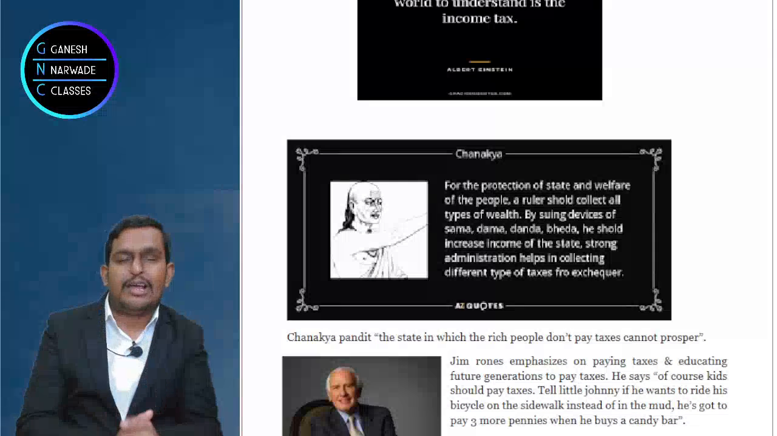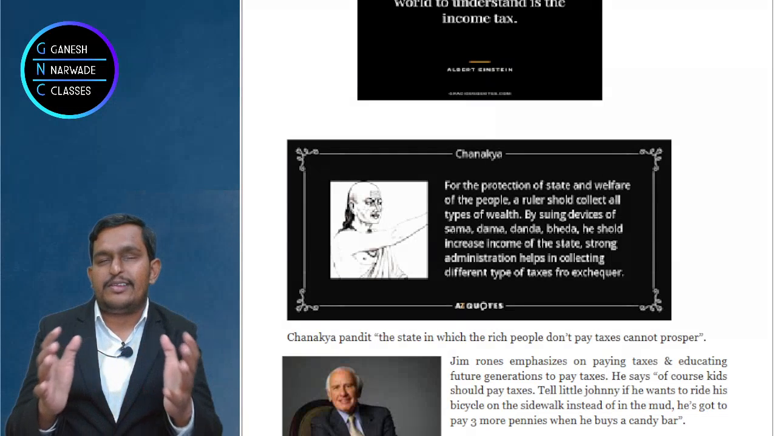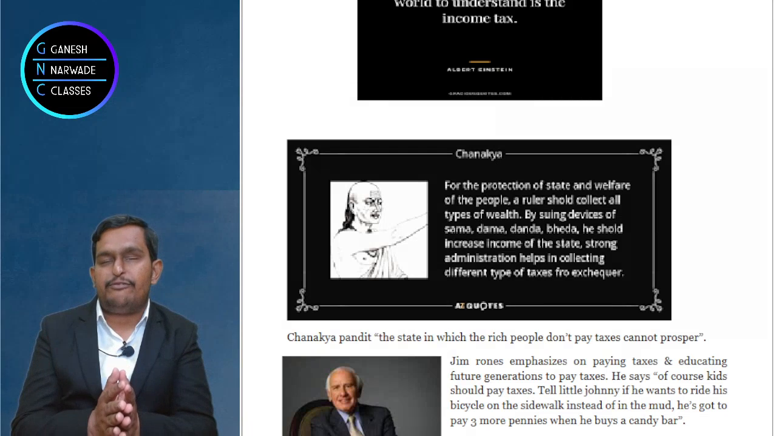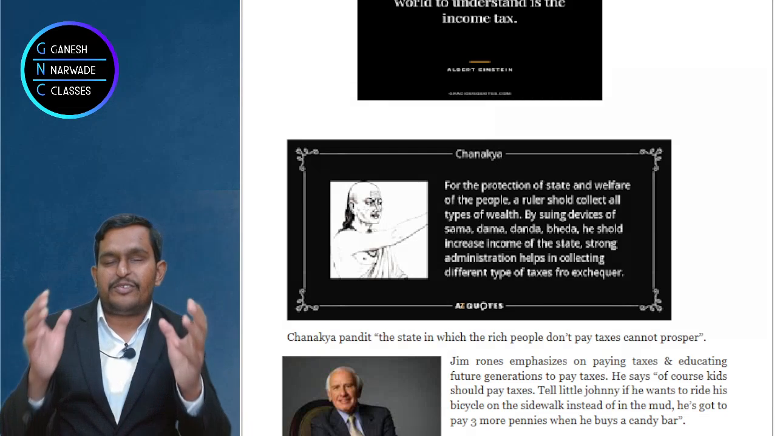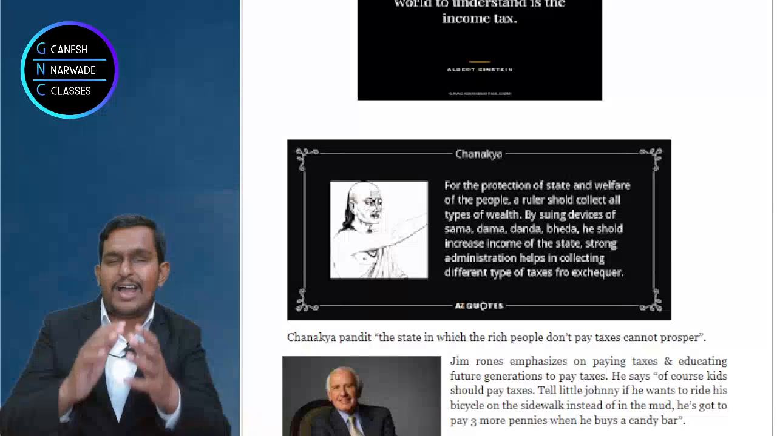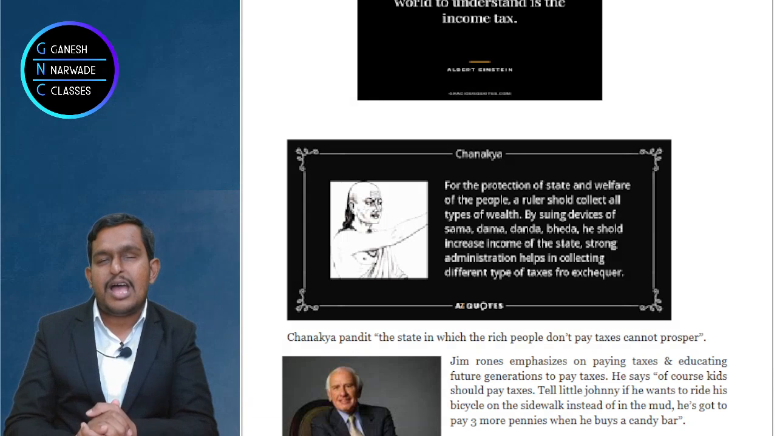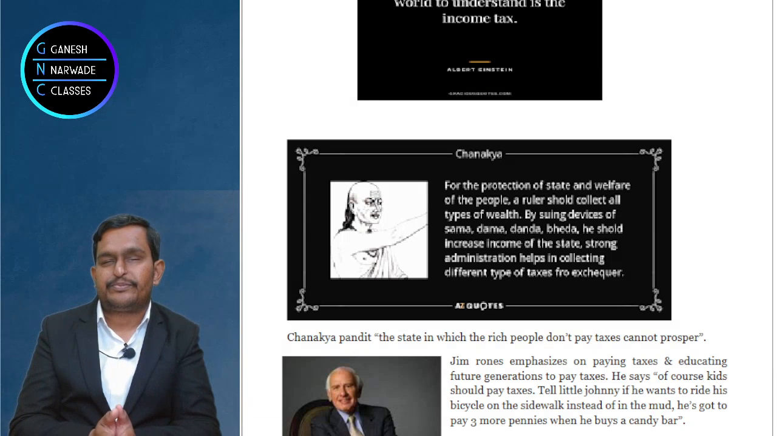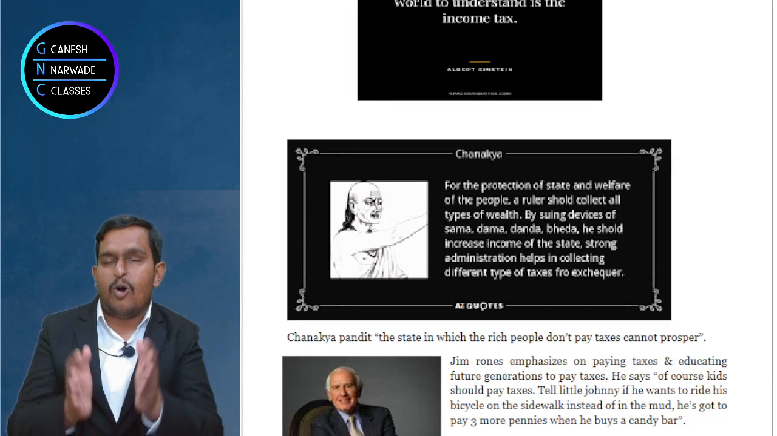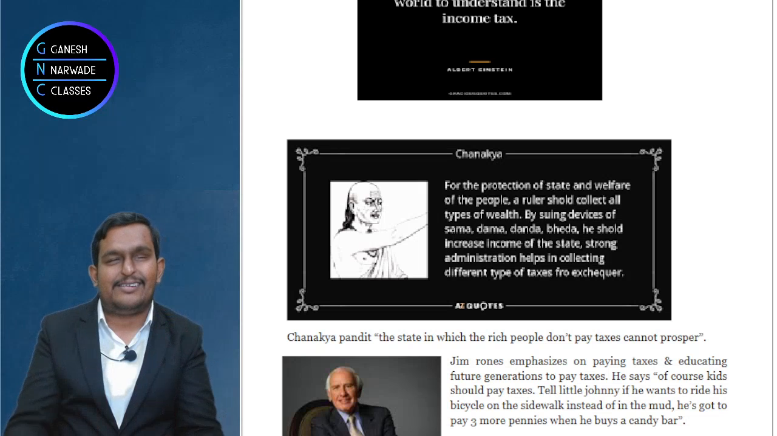In COVID times also, you remember how much difficult it was for everybody. The government supplied free ration to the public, free vaccination to 100 crores population, right? More than 200 crore doses were given. How did all these things happen? It's all because of taxes.